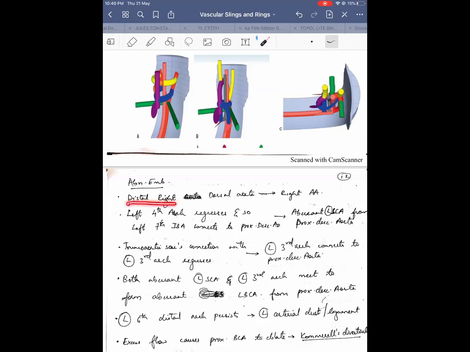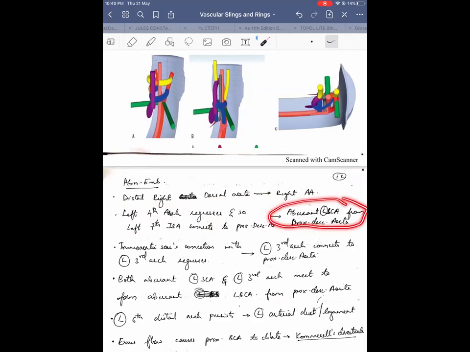So the distal right dorsal aorta persists, which causes the right aortic arch. The left fourth arch regresses. And so what happens is the left seventh intercostal artery connects only to the proximal descending aorta and not to the brachiocephalic artery in the normal position. So an aberrant left subclavian artery from the proximal descending aorta is coming.